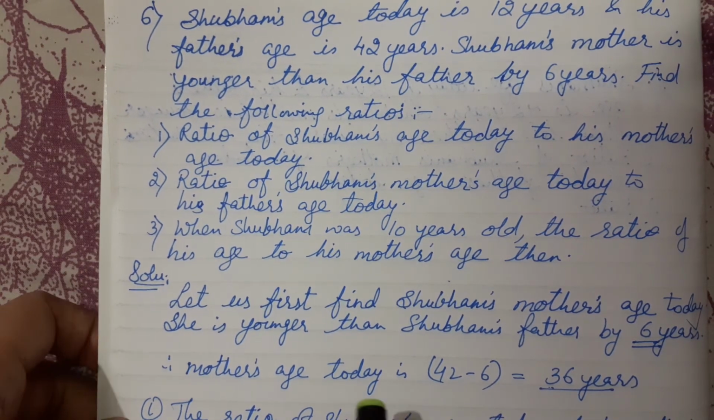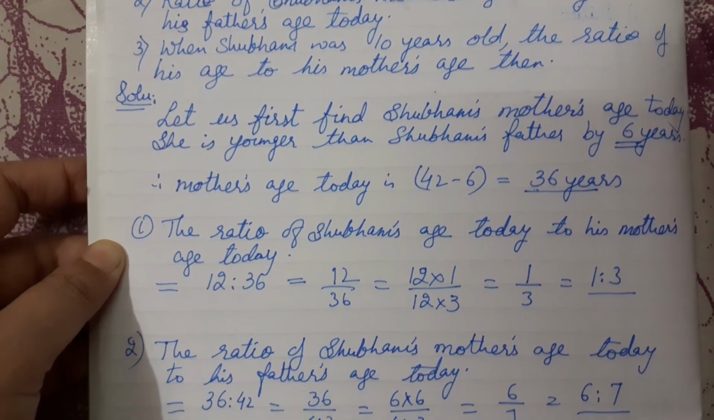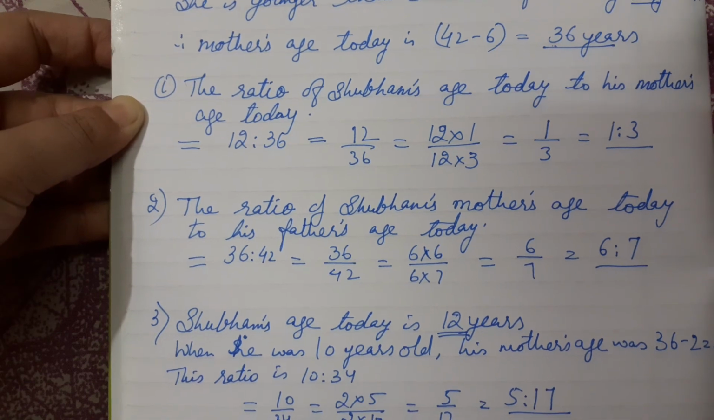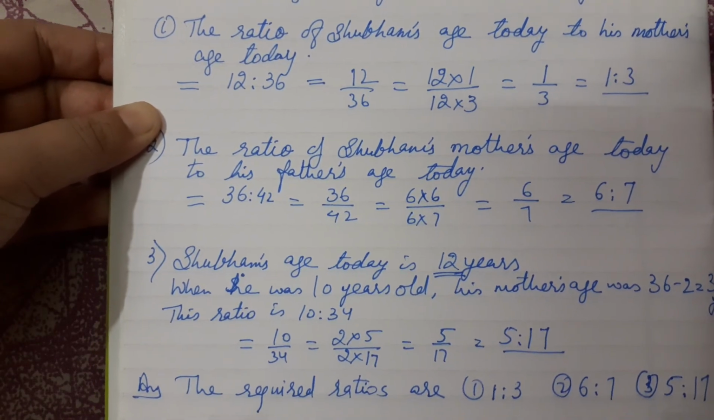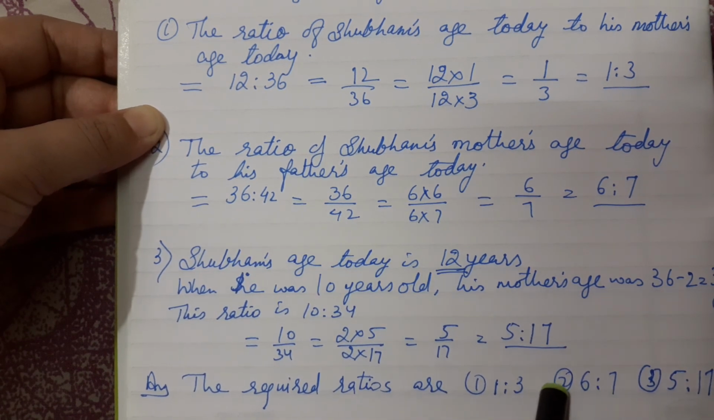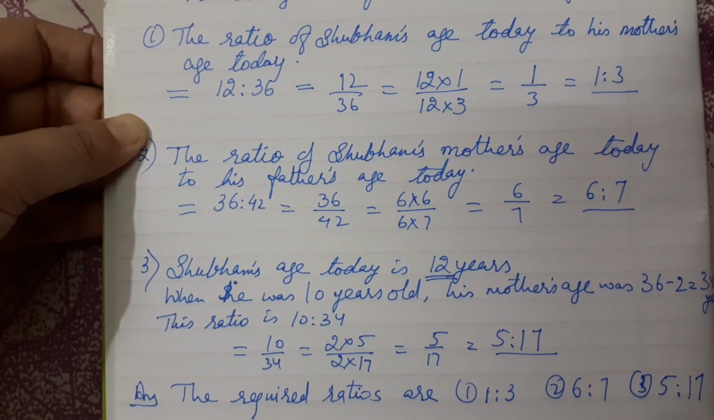Finally, in this way we have to represent the whole answer. And in the end we have to write that the required ratios are 1:3, 6:7 and 5:17. Okay.